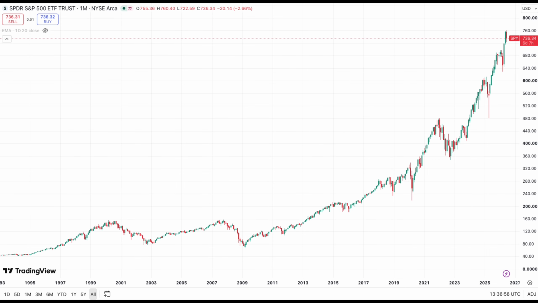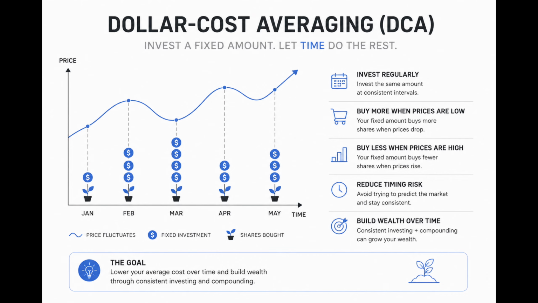Method 1. DCA. So, what is DCA? Dollar cost averaging, DCA, is an investing strategy where you invest the same amount of money at regular intervals, regardless of whether the market is rising or falling. When prices are low, your fixed investment buys more shares, and when prices are high, it buys fewer shares. Over time, this helps reduce the impact of short-term market fluctuations, lowers your average purchase price, and allows consistency and compounding to build long-term wealth.